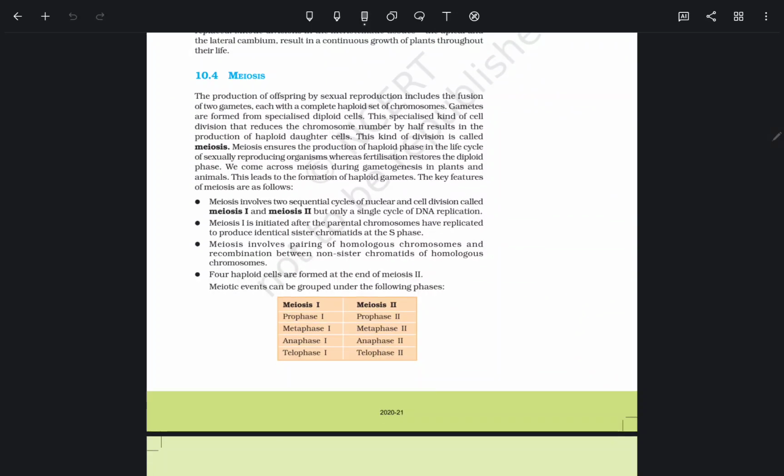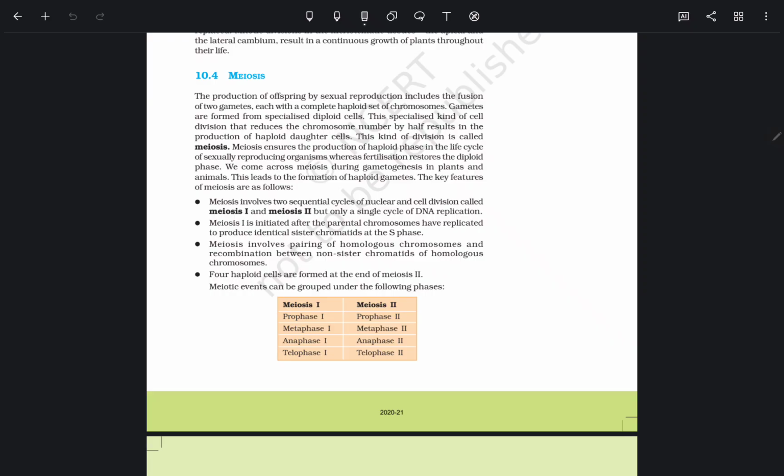In meiosis, we study meiosis 1 and meiosis 2 parts. Meiosis involves two sequential cycles of nuclear and cell division called meiosis 1 and meiosis 2, but only a single cycle of DNA replication.